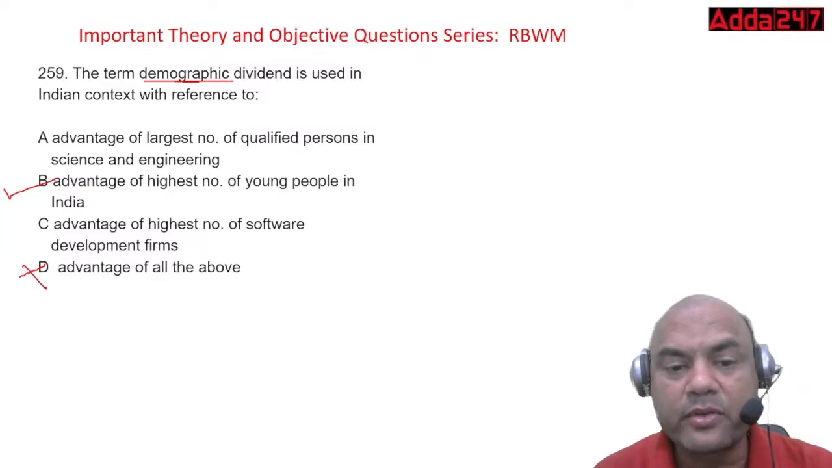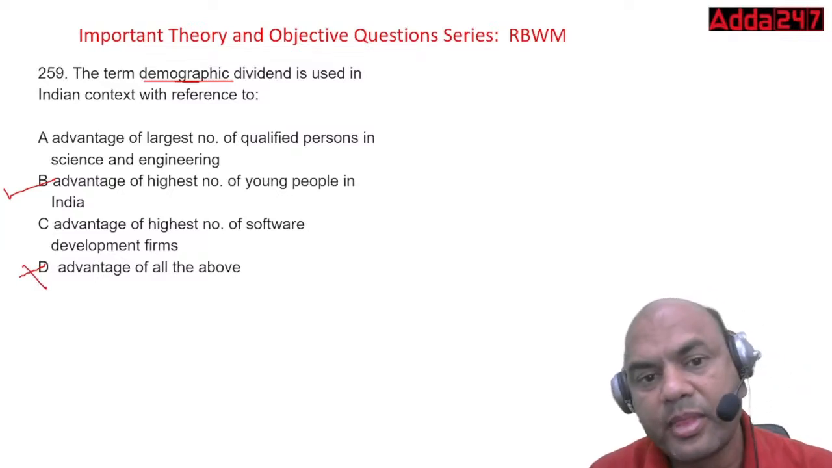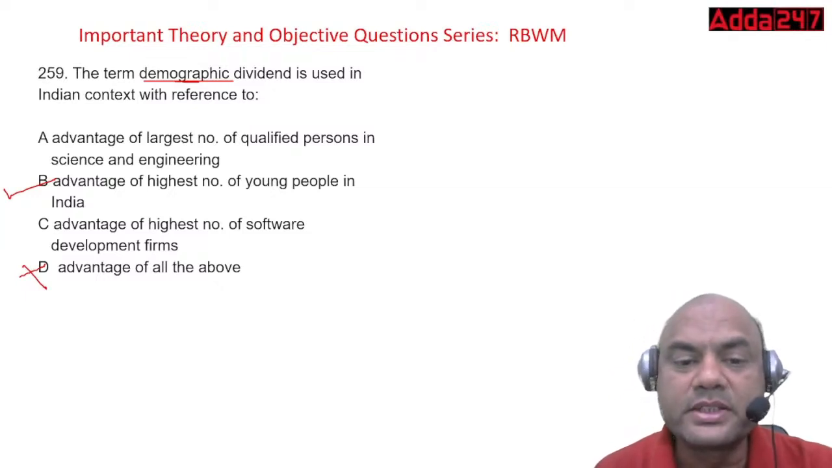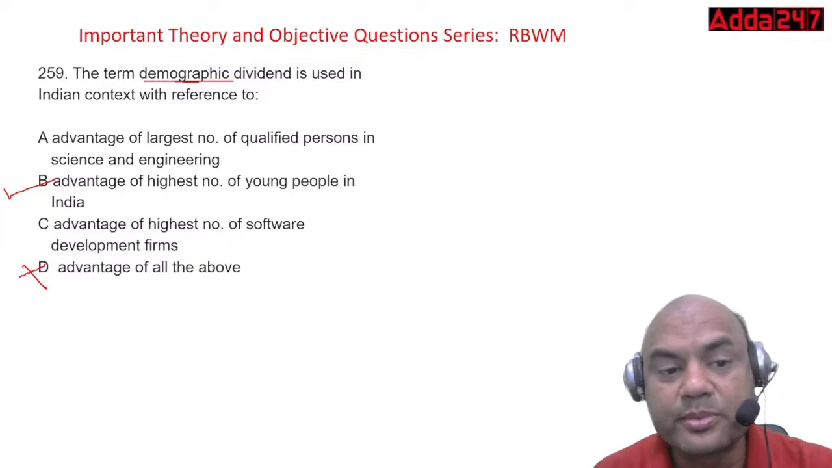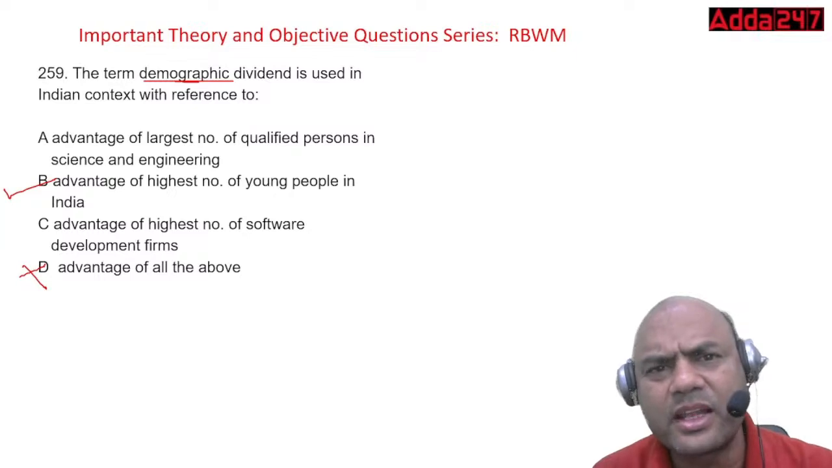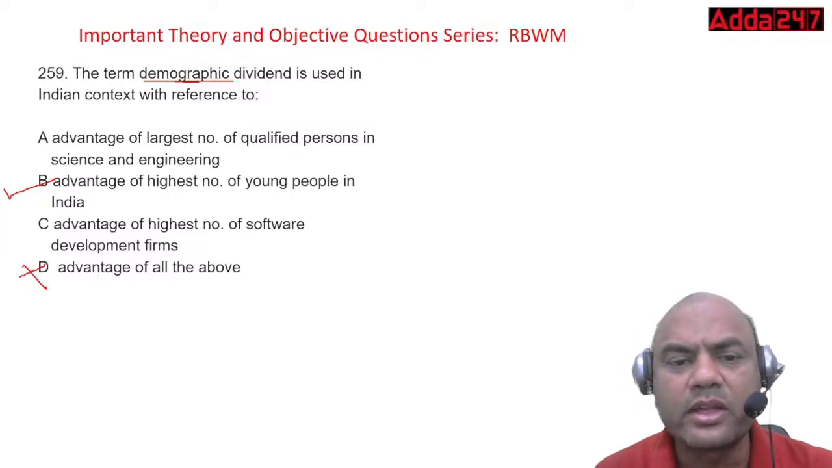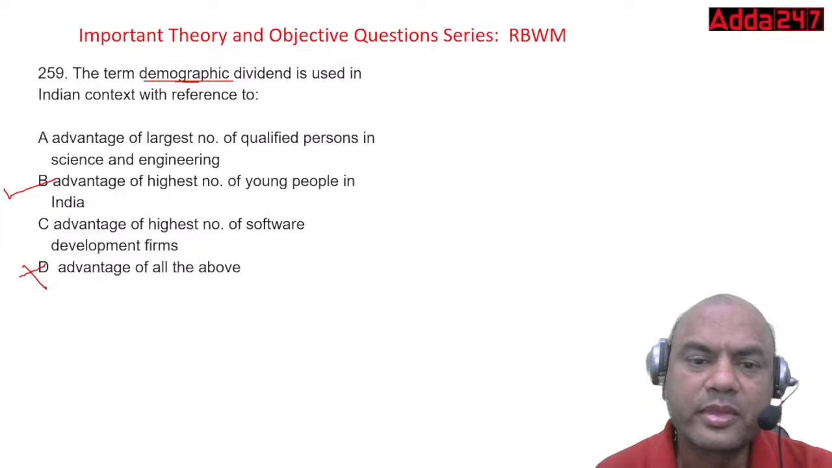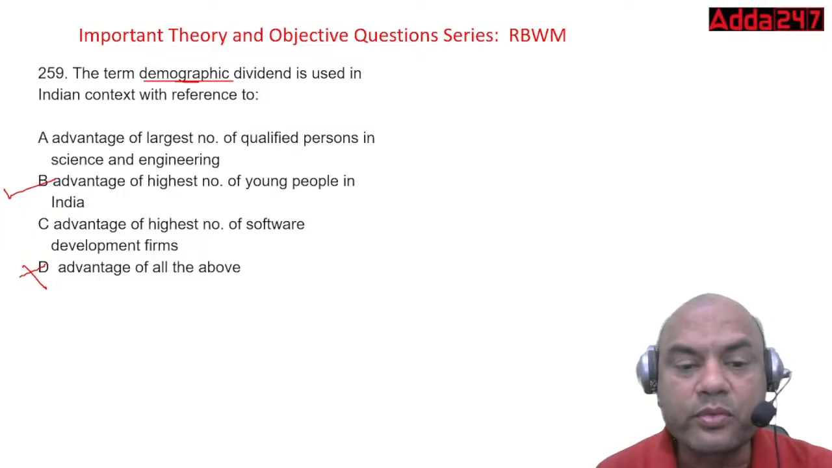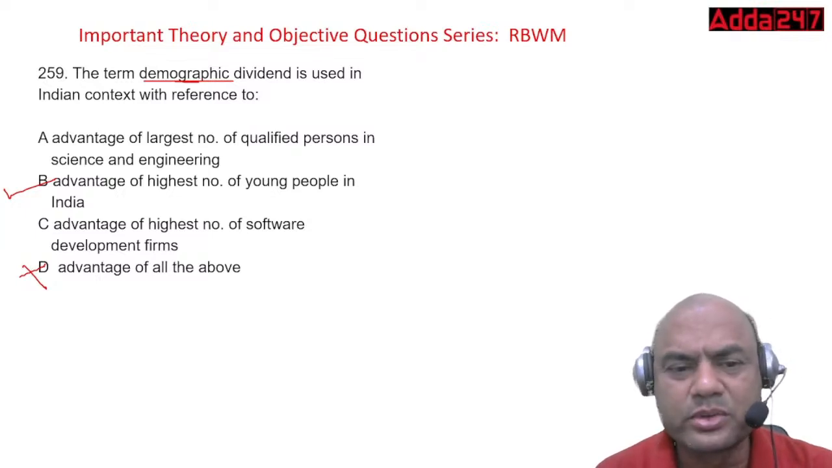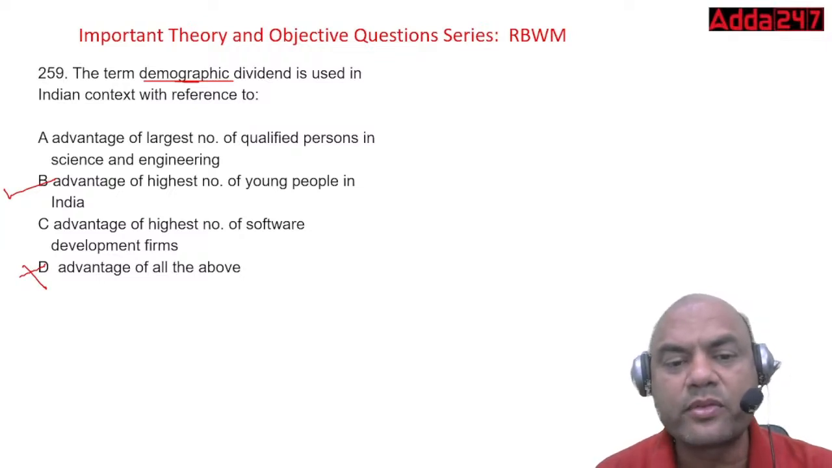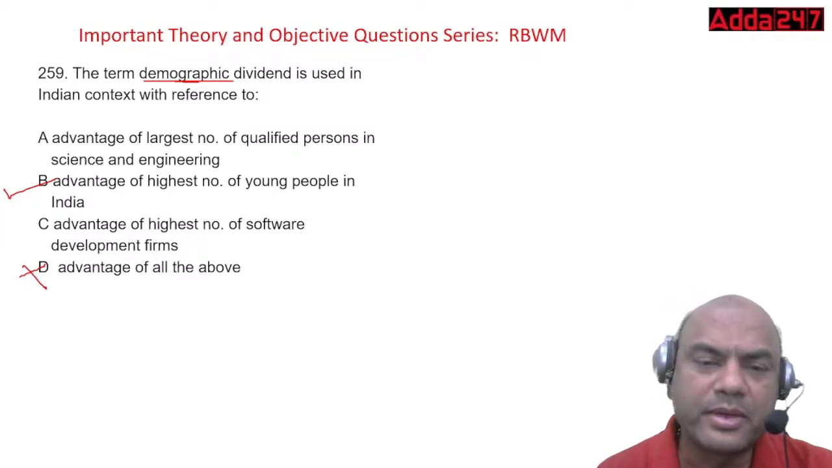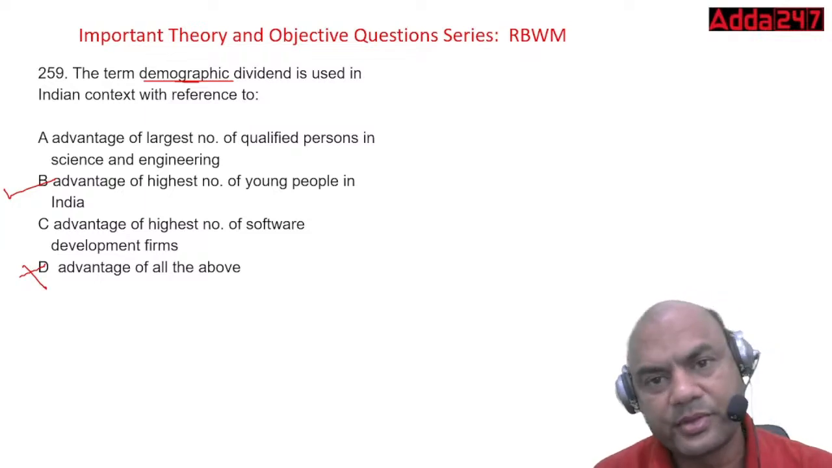Advantage of highest number of young people in India. Here, it is done on the basis of young, old, age, gender. You can't have qualified in science and engineering. Specifically in science, they don't consider it like this. They consider qualified and non-qualified. Then highest number of software development firms, they don't do such classifications. So in demography, we have the highest number of young people, old people, males, females, like this. Got it?